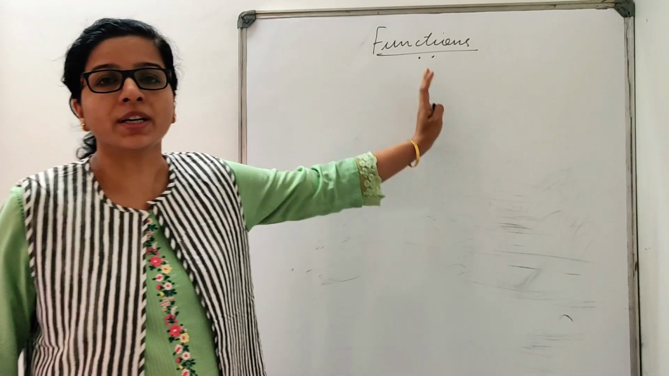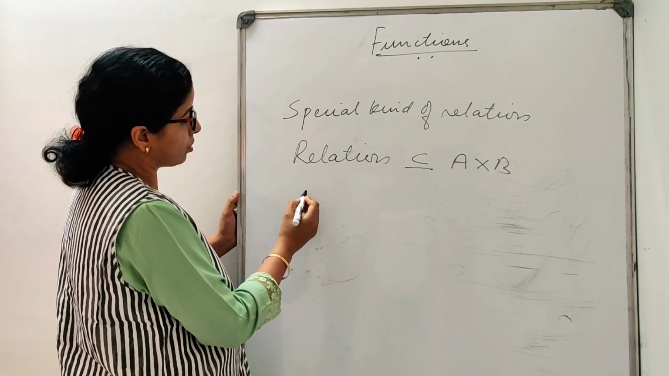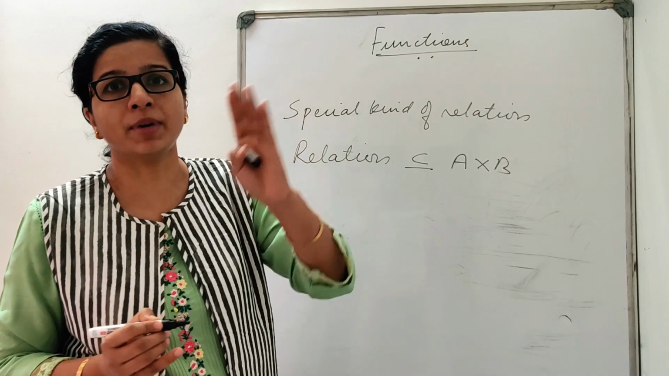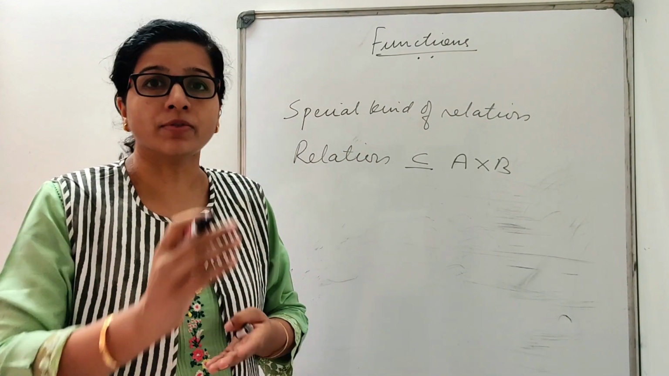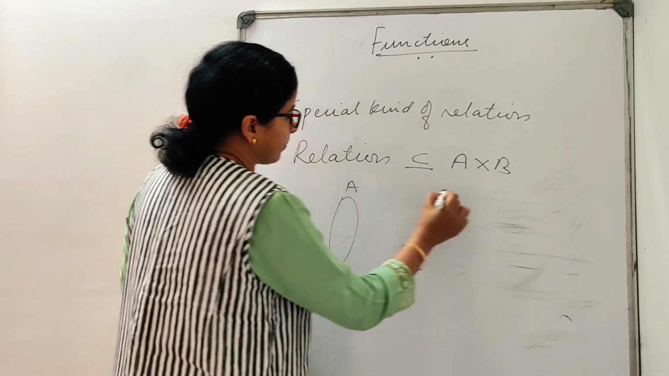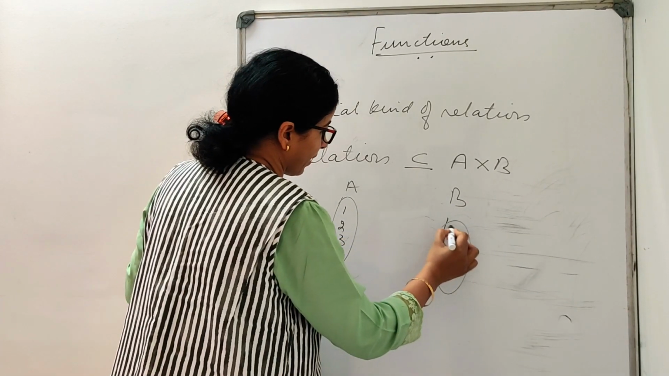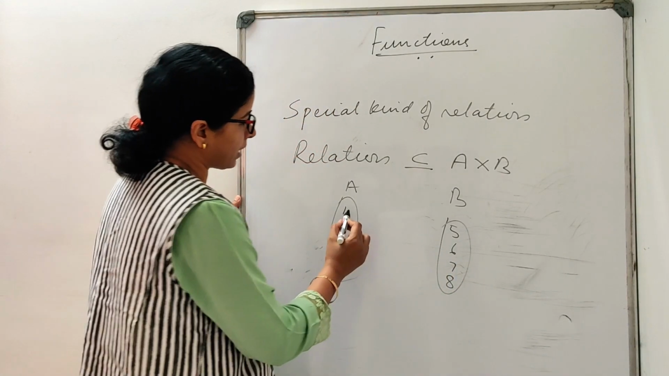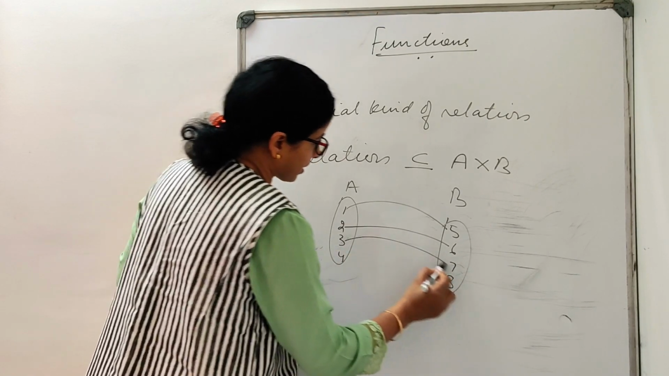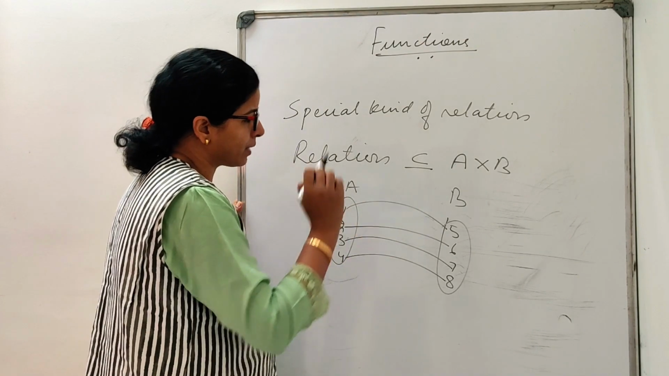So function is nothing but a special kind of relation. Relation is a subset of the Cartesian product of two sets, right? So when for every element of A in the relation, we have a unique element in B, that time your relation becomes a function. What does that mean? Say for example, I have two sets A, B, with elements 1, 2, 3, 4 and 5, 6, 7, 8. If 1 is related to 5, 2 is related to 6, 3 is related to 7, and 4 is related to 8, all the elements have a unique image.